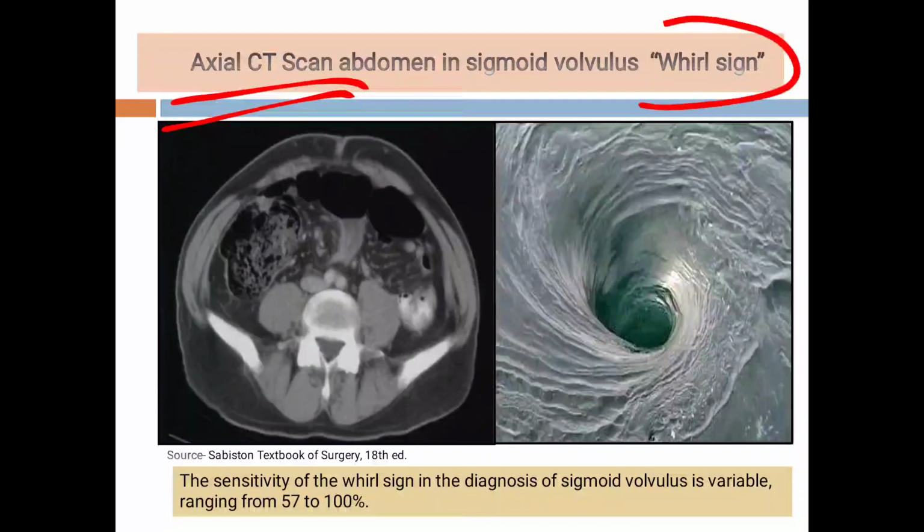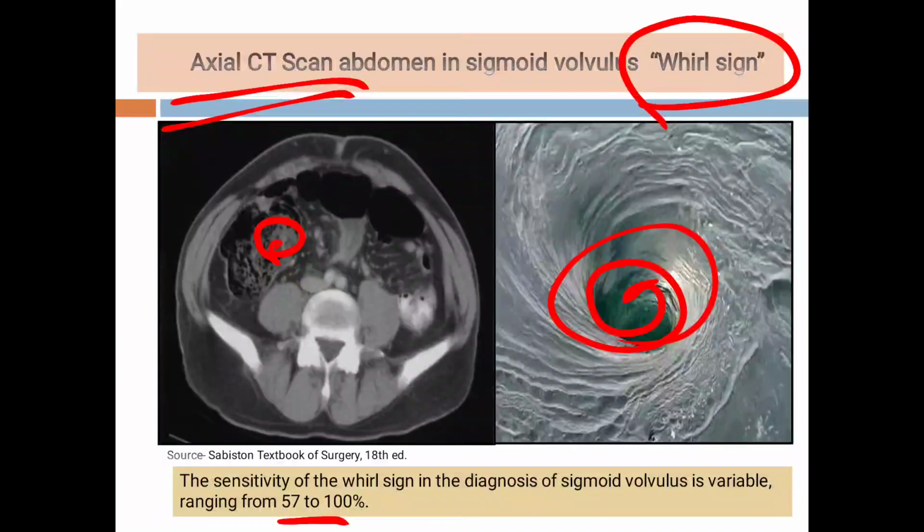CT scan of the abdomen shows the whorl sign. So here is the whorl sign. You see here, it looks like this. This sign is because of the twisting of the mesentery. The sensitivity of this sign for the diagnosis of sigmoid volvulus is 57 to 100%. So again, there is a range for the sensitivity and specificity of this sign.